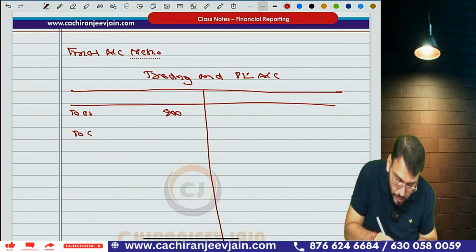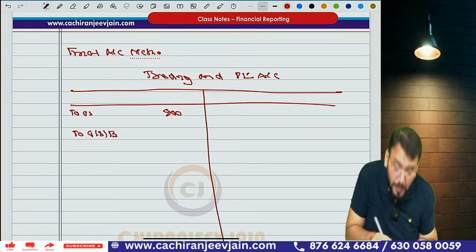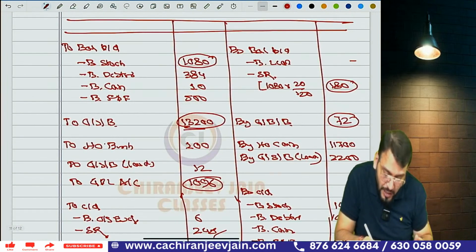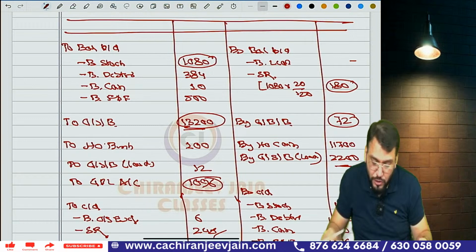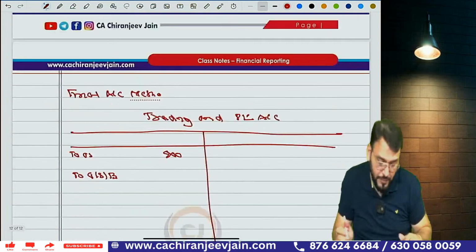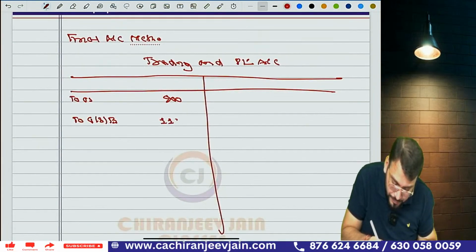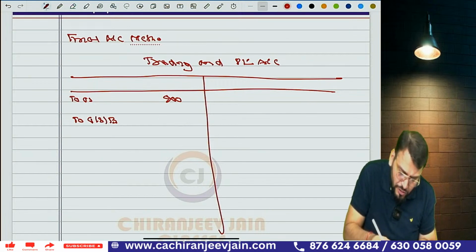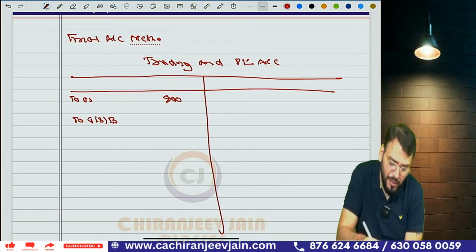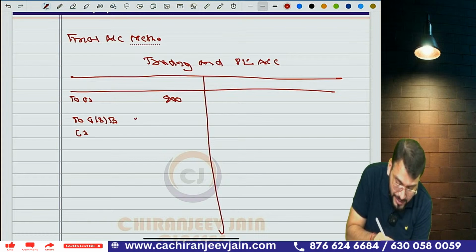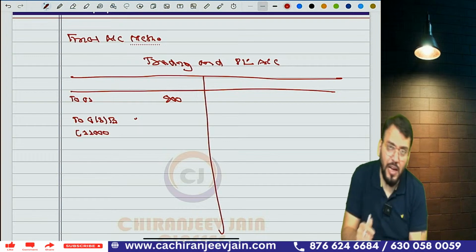Then we write down goods sent to branch. That will also be at cost price. So goods sent to branch, how much? It is 13,200 minus load. Load is 2,200. So 13,200 minus 2,200, how much? 11,000. So write down 11,000. Correct? Understood? And this should actually be the net amount, or you can write goods sent to branch net here. Basically goods sent is 11,000 minus return.